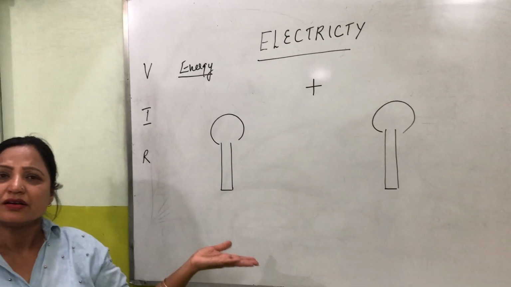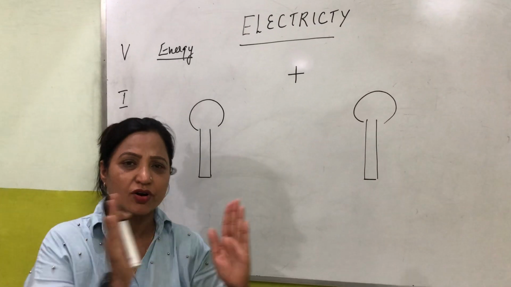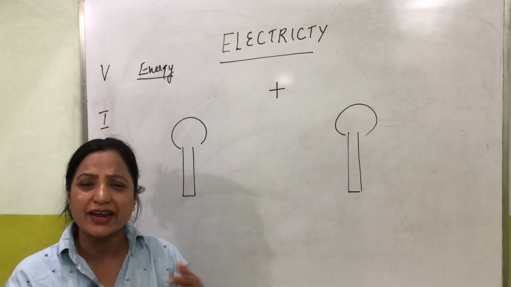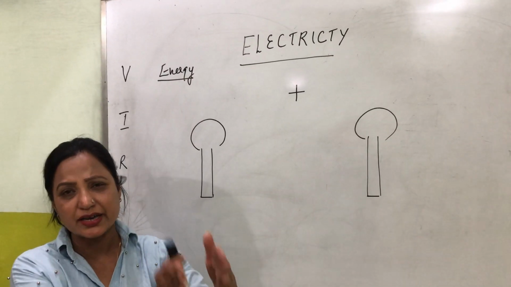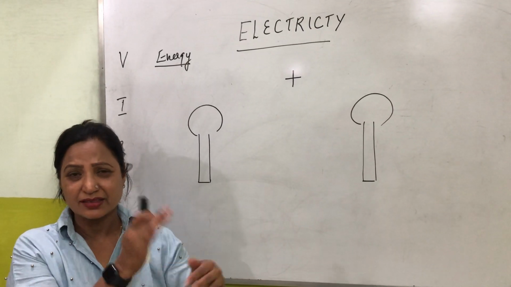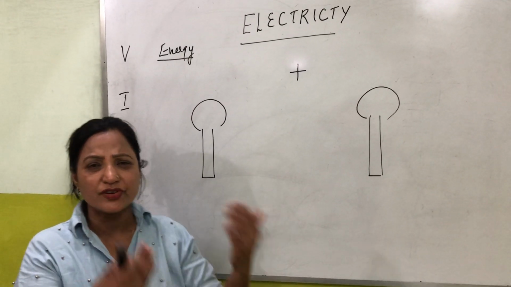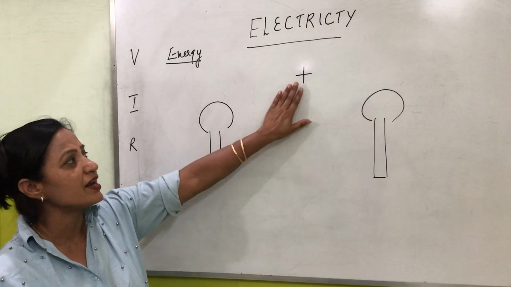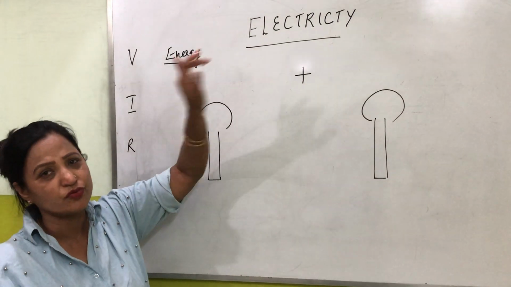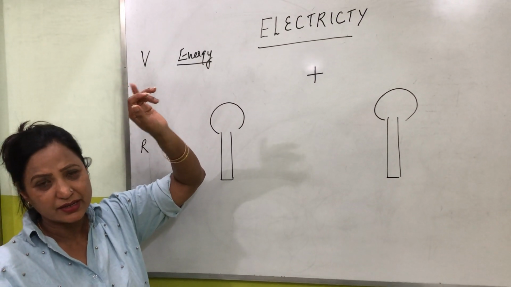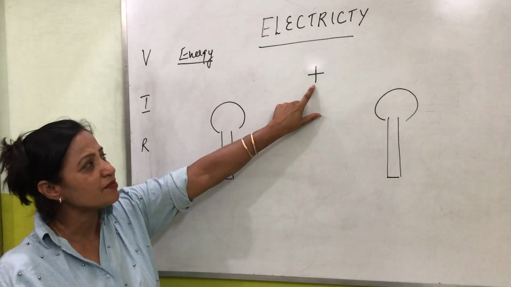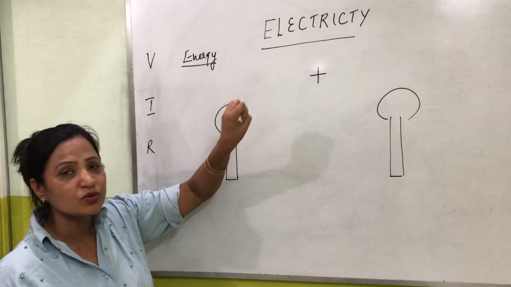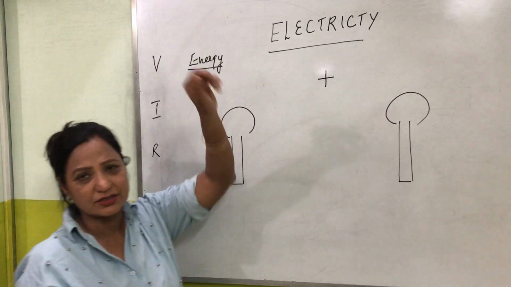Say for example, wind. Moving air is called wind. And that moving air actually possesses energy. Anything that is kept in the path of the moving air, wind, starts working automatically. So wind energy can make that appliance work. Similarly, if we are able to make a charge move from its place, then we can say that some kind of electric work is done. So if I want to do electric work done, I need to move a charge.